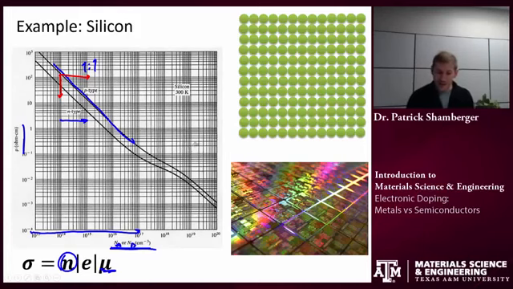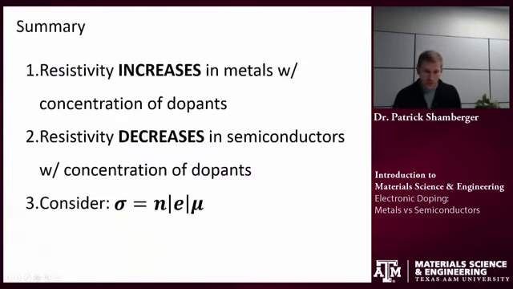It's a little bit less. And it's less because there is some impact on the mobility. Again, I'm introducing defects, and they are providing scattering sites. The biggest thing is that the number of dopants that I'm talking about is much less than in that metal alloying case. So 10 to the 15th per centimeter cubed is still part per million type range, rather than 1 to 10%, like in that nichrome wire example.